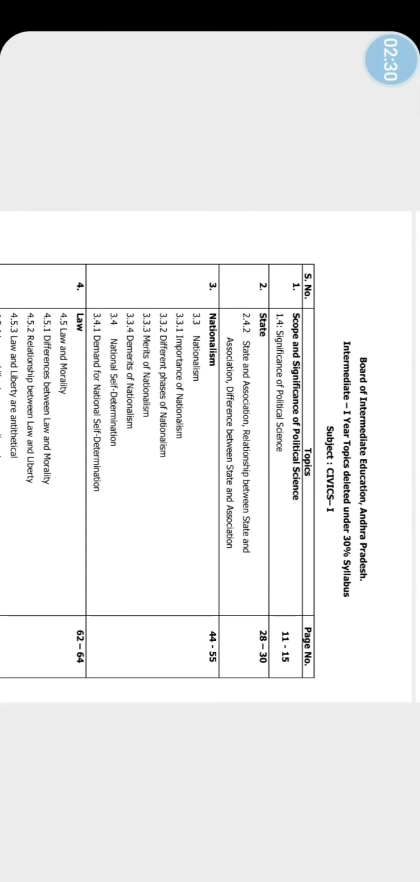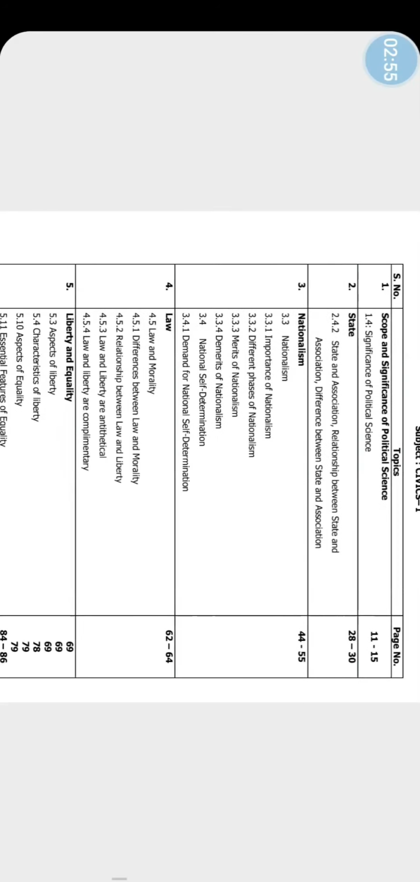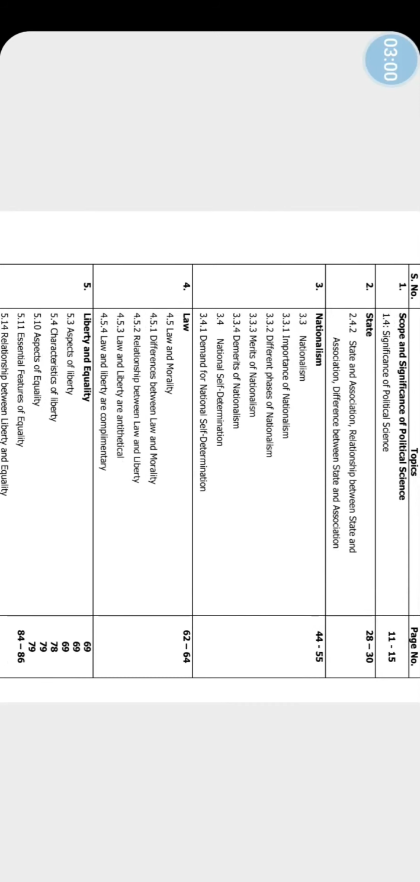Chapter 3, nationalism. 3.3.1, importance of nationalism. 3.3.2, different phases of nationalism, merits of nationalism, demerits of nationalism, national self-determination, demand for national self-determination. These topics are no need to study. 4th chapter, law and morality. Here 4.5 to 4.5.4, all topics are deleted. Difference between law and morality, relationship between law and morality, law and liberty. Law and liberty are antithetical, law and liberty are complementary.